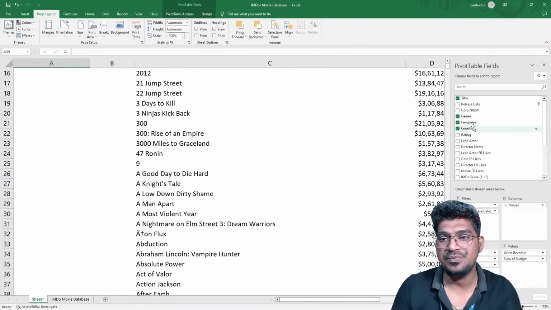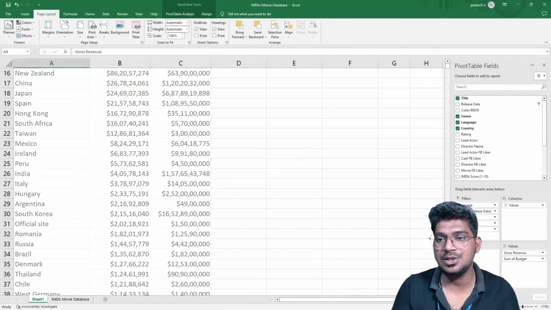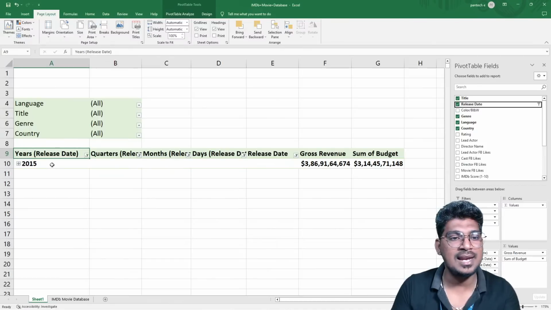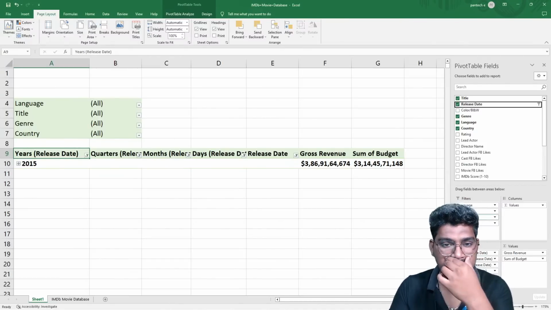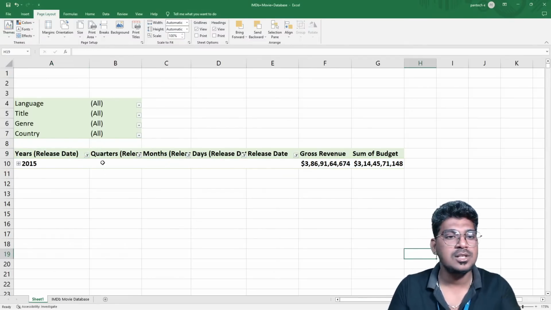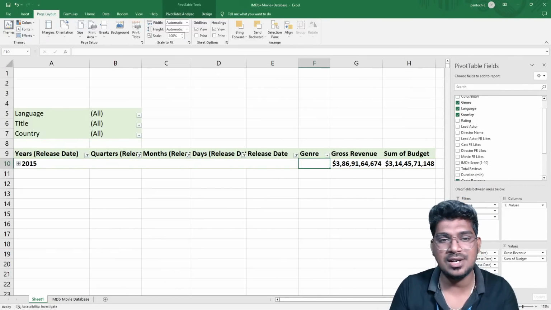For this, I'm going to select this particular country, genre and also the title. I'm going to remove this one, and release date, I want to see this one. Just a minute, genre and also the country. So I'm going to select this release date, and you can see the day wise and the release date wise. Once I select this option, it is much more interesting based on the genre and also the title.